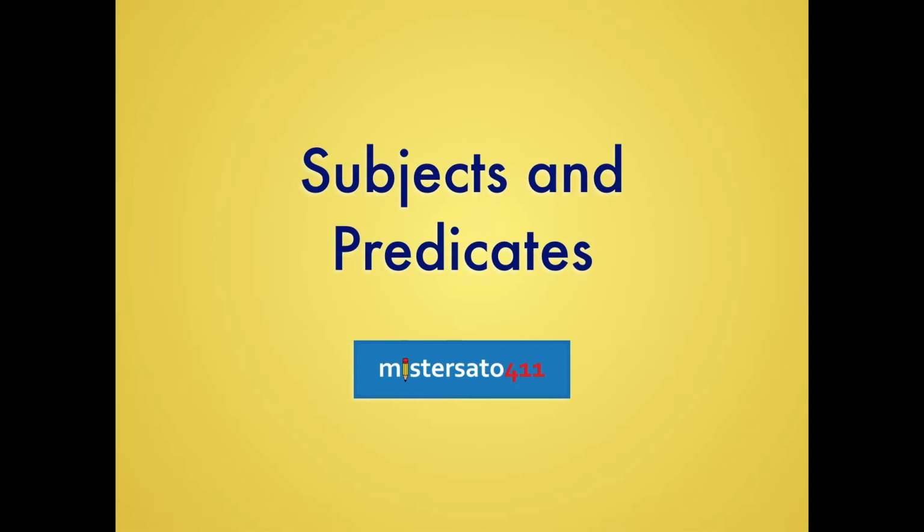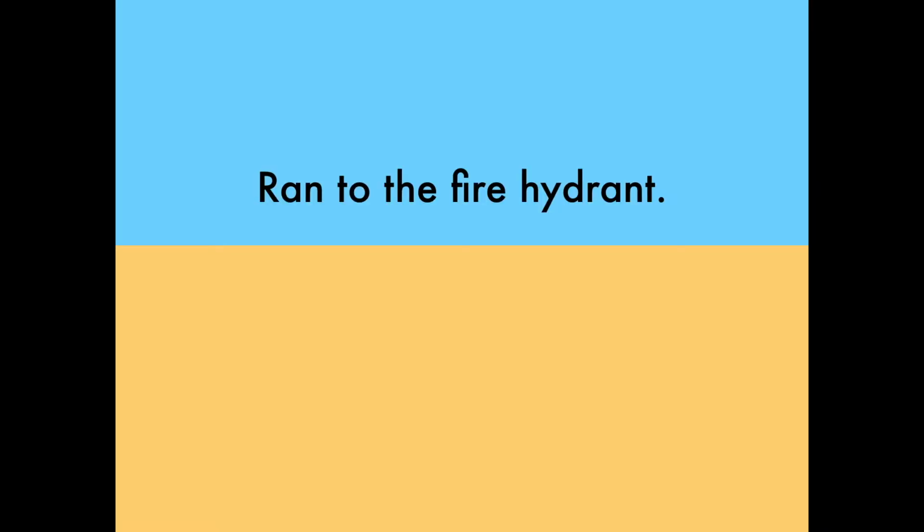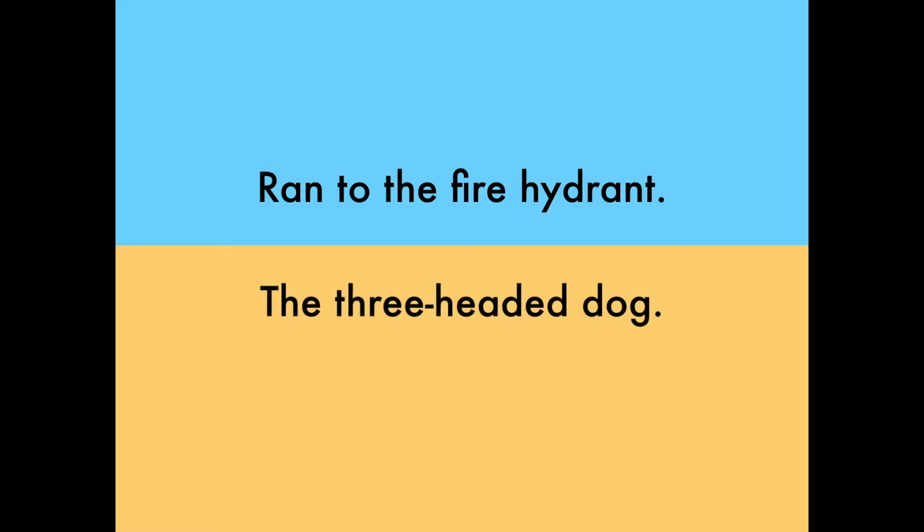Hi, let's talk about subjects and predicates. Okay, so what's wrong with this sentence? Ran to the fire hydrant. And what's wrong with this one? The three-headed dog. This first one doesn't say who or what ran to the hydrant.